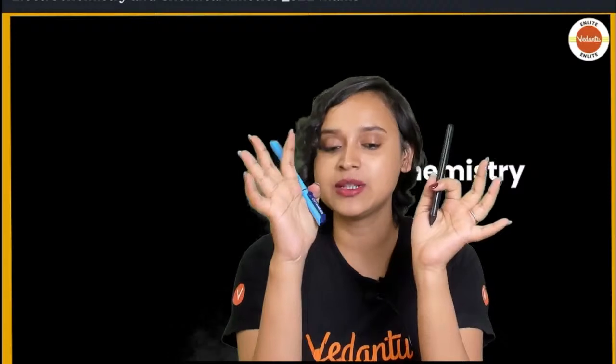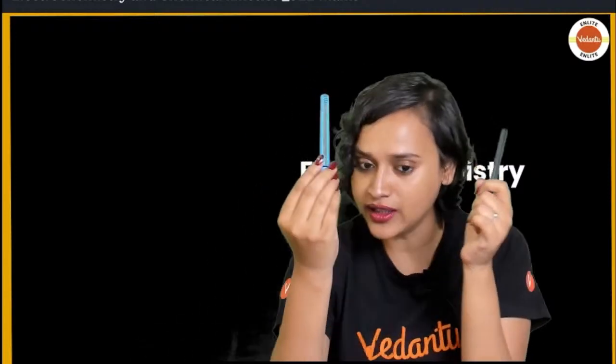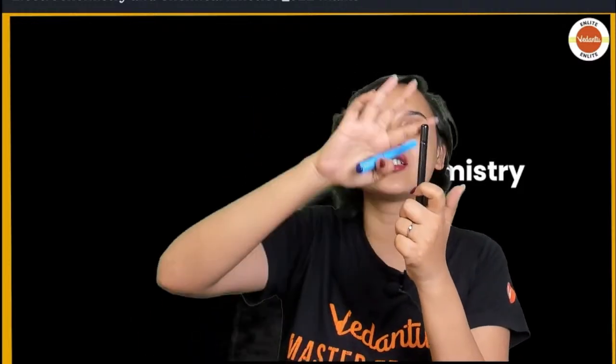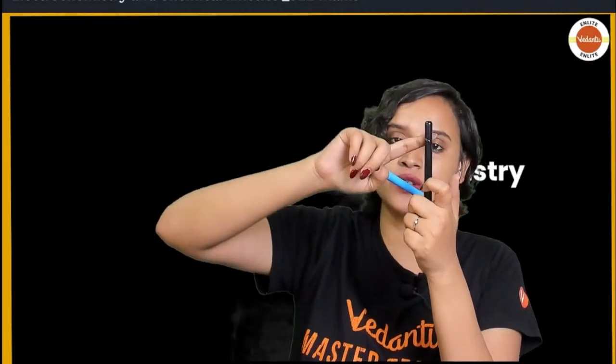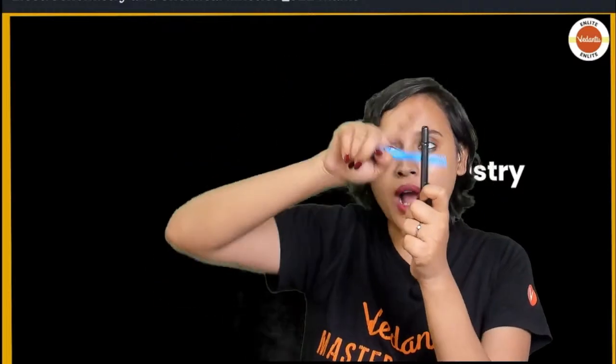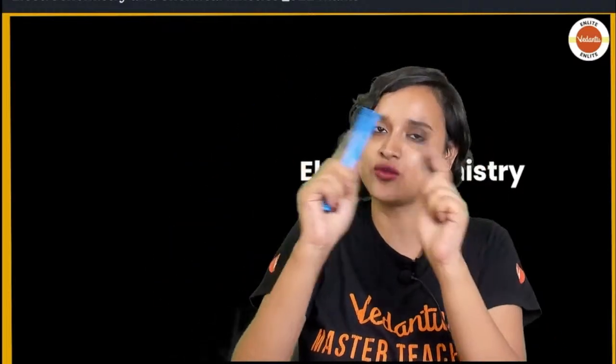Let me tell you first. There is copper here, and this copper is grabbing hold of electrons which the zinc has just lost. Zinc has lost 2 electrons. These electrons now get into the rod and pass through the wire that is connecting these 2 electrodes.